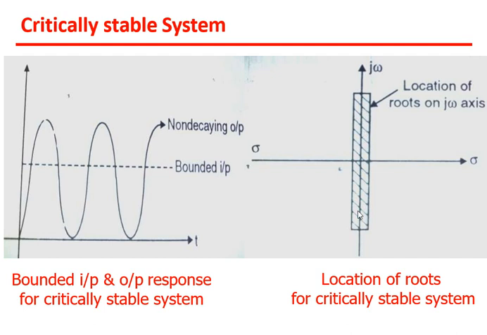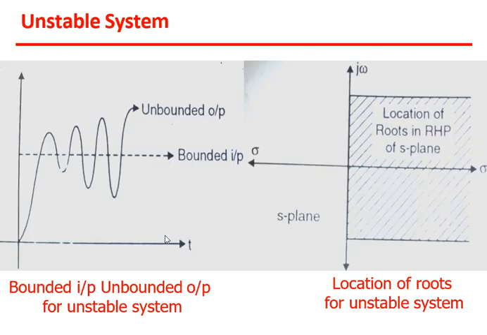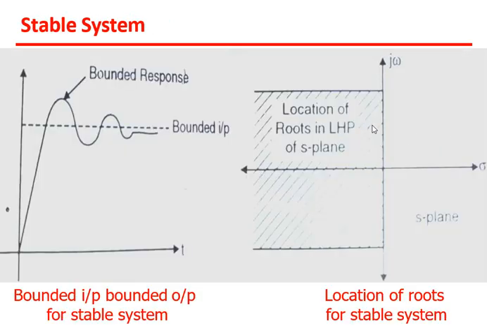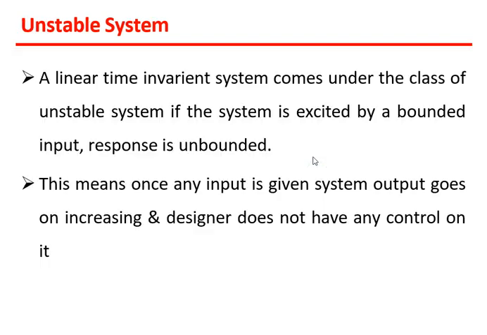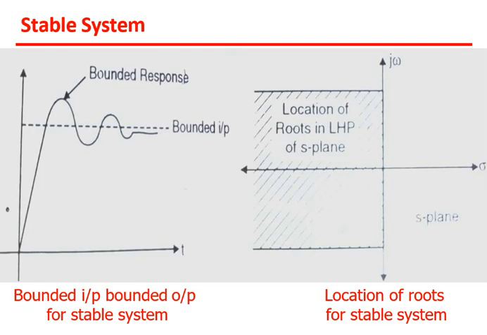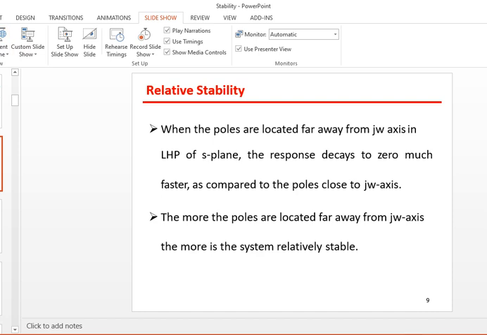For an unstable system, the location of the roots will be in RHP, and for a stable system, the location of roots will be in LHP of the S plane. I think we have seen the S plane in depth, and you have to see my previous video lectures for the understanding of this S plane.